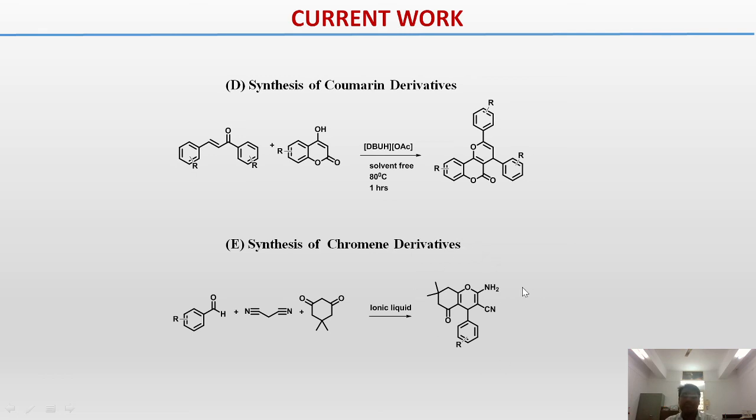This is my work, and it is important in medicinal chemistry. That's why we are developing this method.